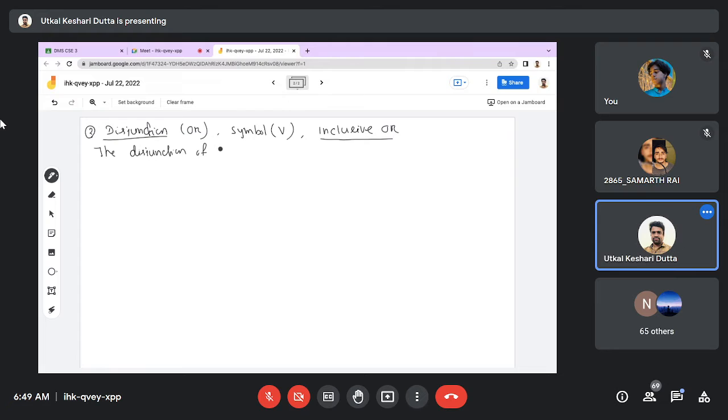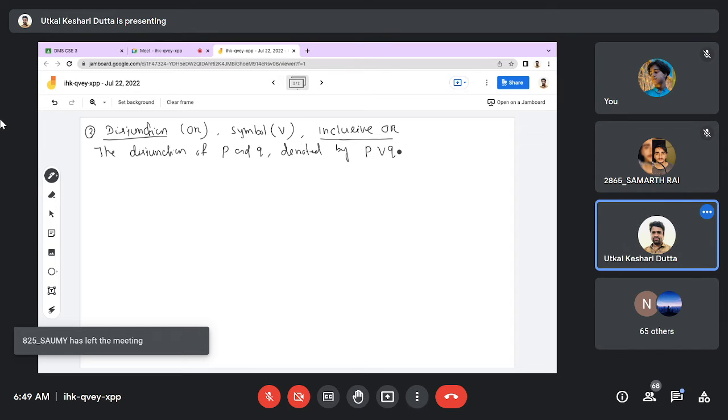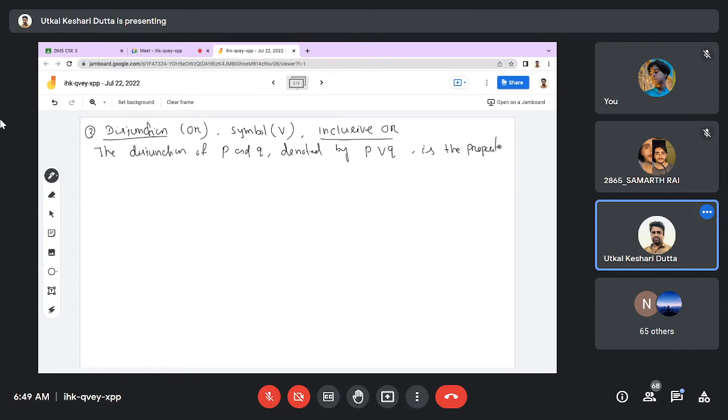The disjunction of P and Q is denoted by P or Q, or you may read it as P disjunction Q, and this is the proposition that uses the word or.